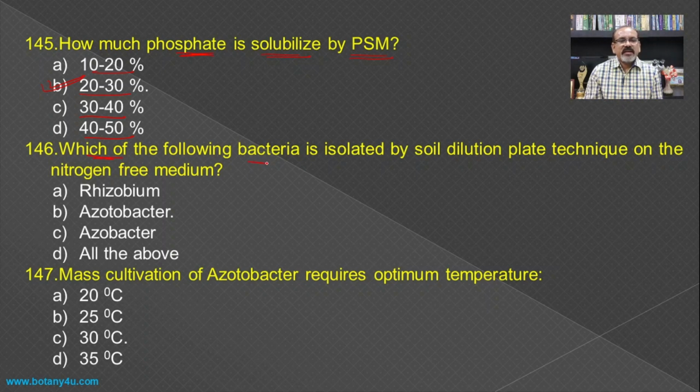Then which of the following bacteria is isolated by soil dilution plate technique on the nitrogen free medium? It is a characteristic feature of Azotobacter which grows on the nitrogen free medium, and hence this technique is used for the isolation of the Azotobacter. Then mass cultivation of Azotobacter requires an optimum temperature of 30 degrees Celsius.